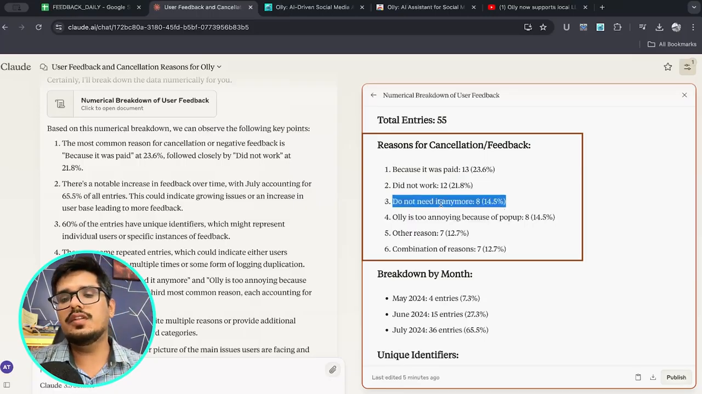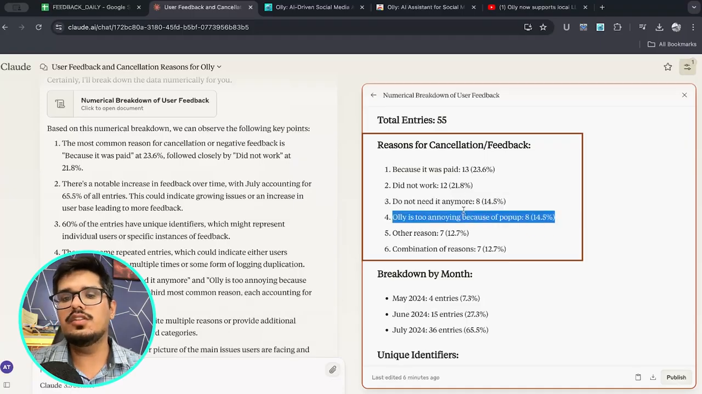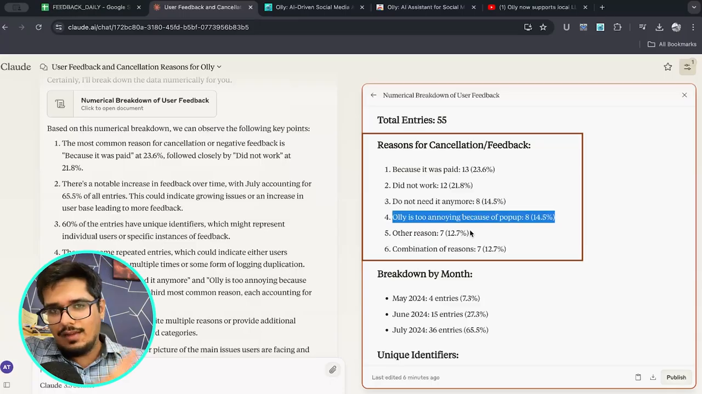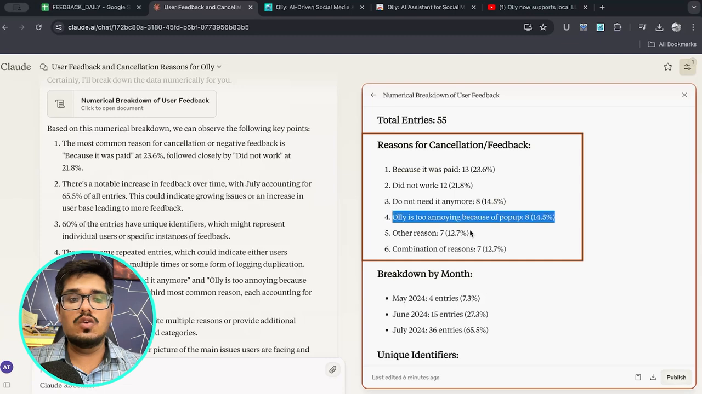And you can see the third reason here, it says do not need it anymore. Now this is also people who find it annoying but don't want to necessarily see it popping up in the browser itself. And the fourth major reason says Olly is too annoying because of pop-up, which is a reason that I added intentionally because it was annoying a little bit when I was also trying it on my own browser itself.